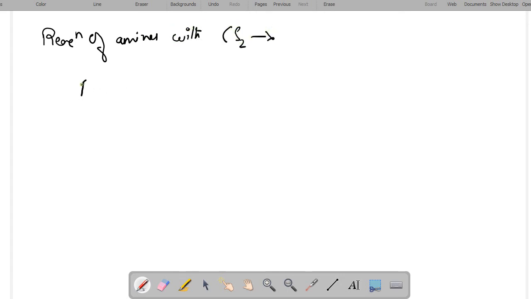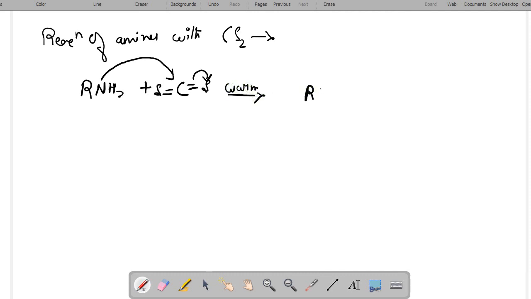So when amines are reacted with carbon disulfide, here the formation of a salt takes place, and on warming we will form R NH C double bond S SH, that is dithioalkyl carbamic acid.